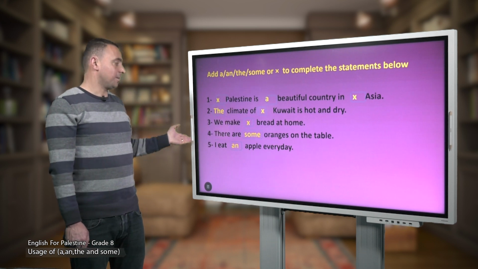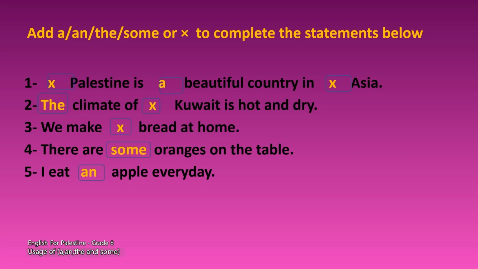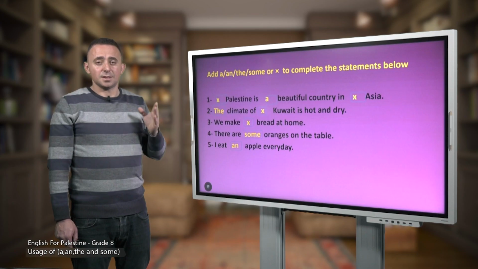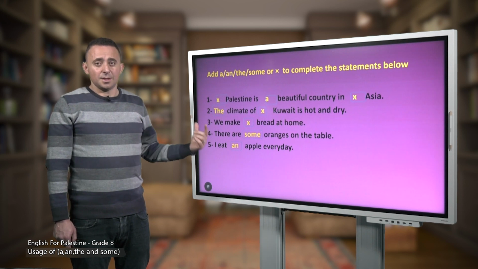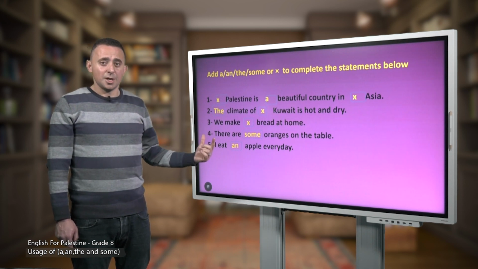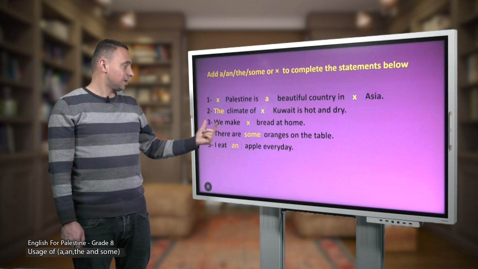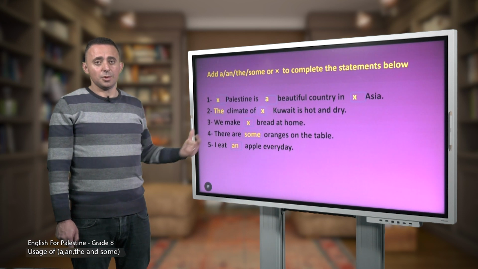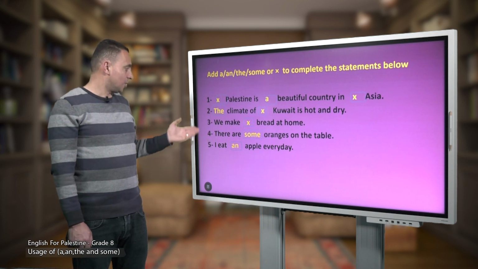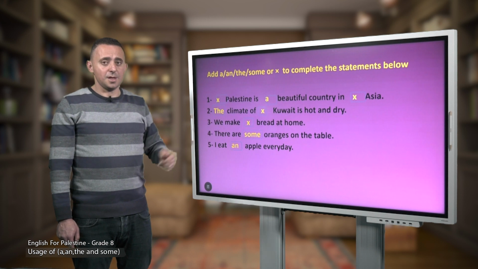What about number 5? I eat an apple every day. Again, I eat an apple every day. Notice the word apple is singular, and it starts with a vowel sound. As I have said so far, nouns starting with a vowel sound should be preceded by an. We say an apple. Notice an apple. We don't say a apple. So I eat an apple every day.